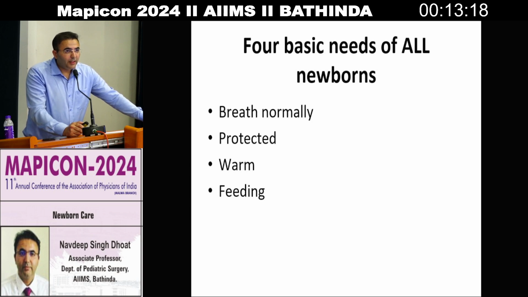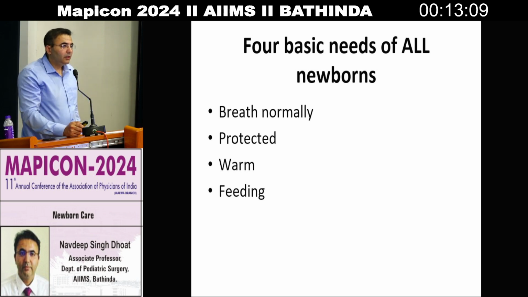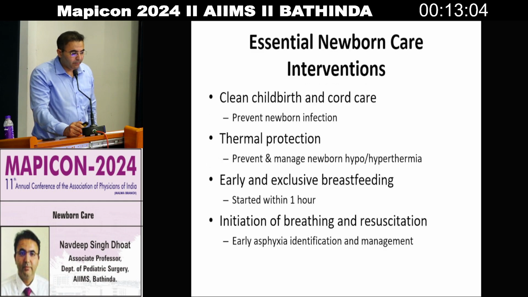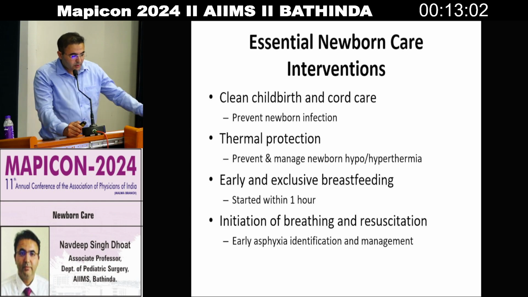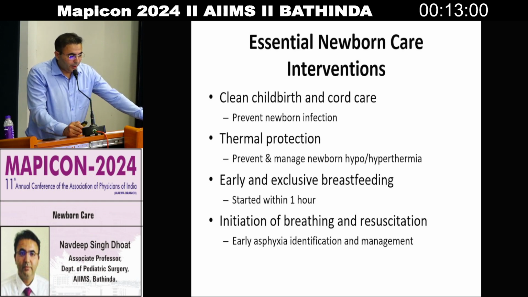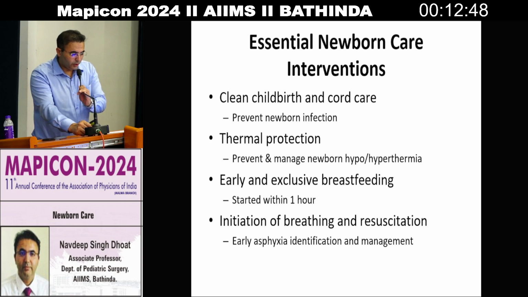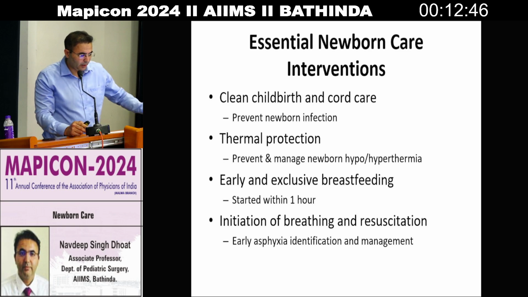There are four basic needs of a newborn. One is to breathe normally. Second is to be protected. Third is to be kept warm. And fourth is the feeding part. So, first, the interventions: clean childbirth and cord care that prevents newborn infections. There should be thermal protection to prevent and manage newborn hypothermia.